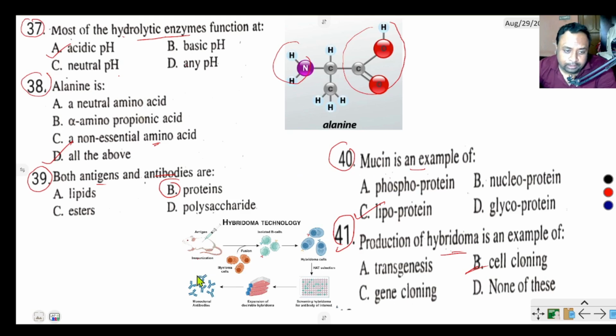This is the isolated B cell, that is an antibody producing cell, and this is a cancer cell, that is myeloma cell. Cancer cells grow outside of the body in the culture medium, but the normal cells do not. When these two cells are combined, they produce hybridoma cell. Hybridoma cell is used to produce monoclonal antibody, a specific type of antibody.